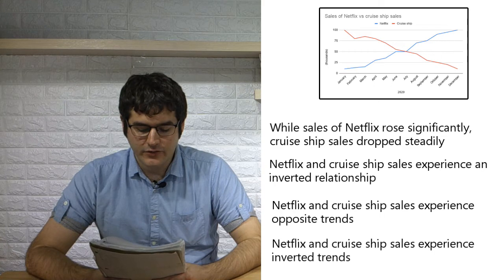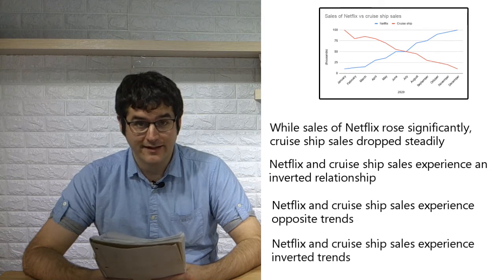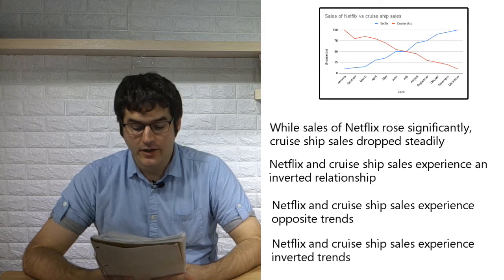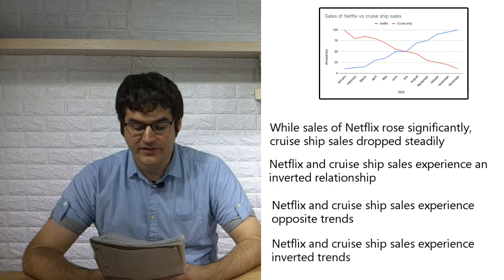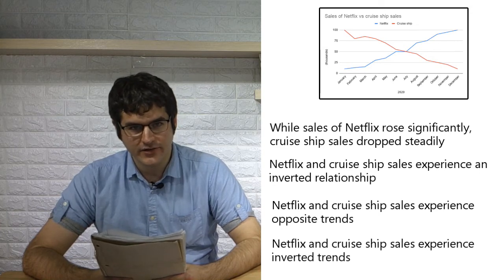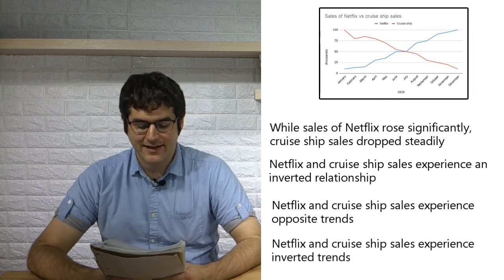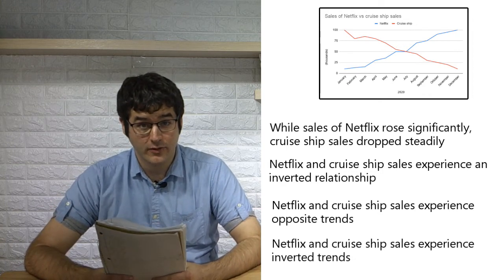Netflix and cruise ship sales experienced an inverted relationship. This is saying the same thing, except higher level vocabulary. You could also say experienced opposite trends or experienced inverted trends. Again, is this a detail or a general statement? That's right, general statement.